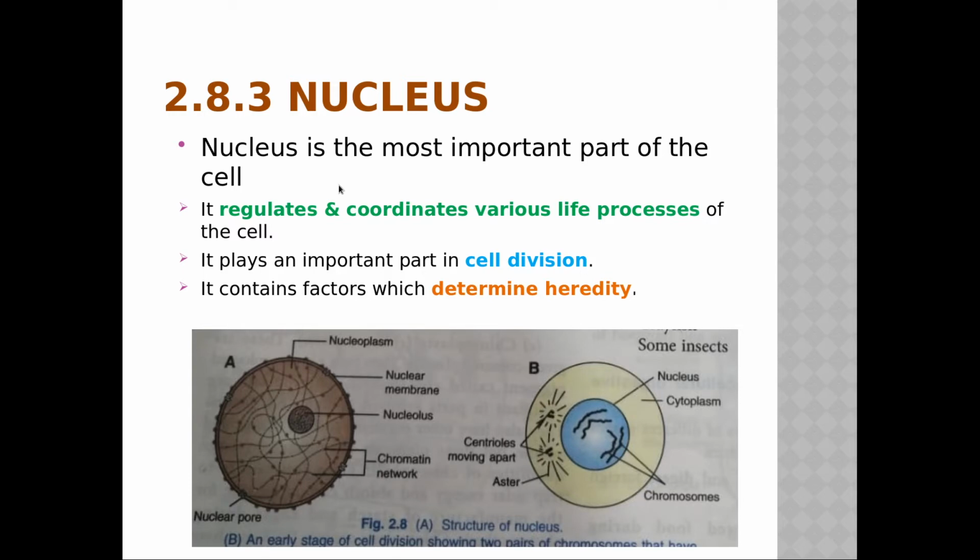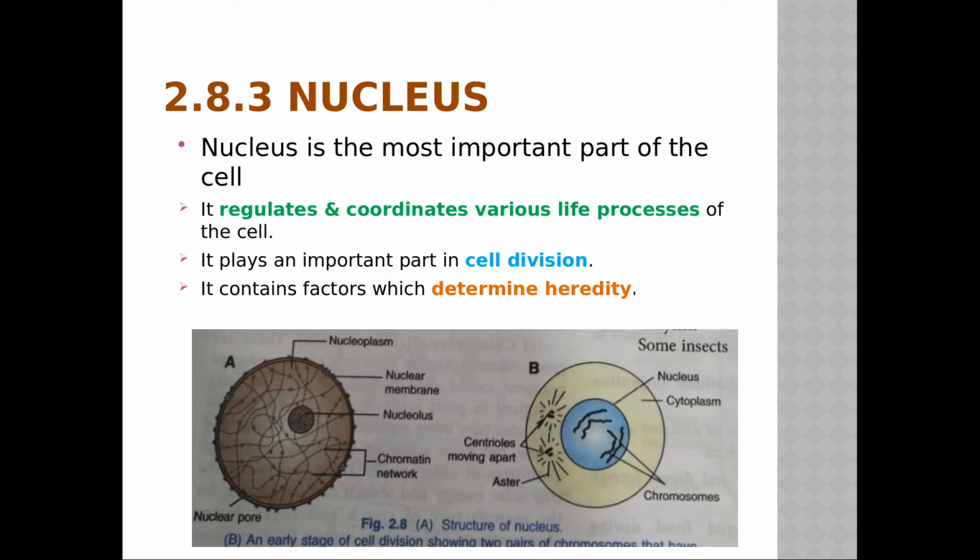So different organelles are there, but whatever the main functioning, various life processes are happening, these are happening in the nucleus only. That means it is the main part of a cell, isn't it? And what else? It plays an important role in cell division. So you don't have to forget that the nucleus will be doing the cell division. It plays a main part in cell division. Cell division, you know, right?